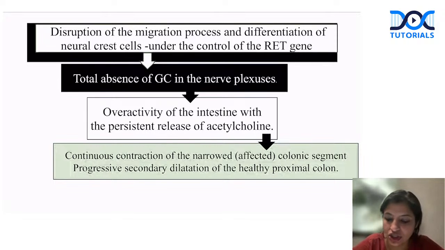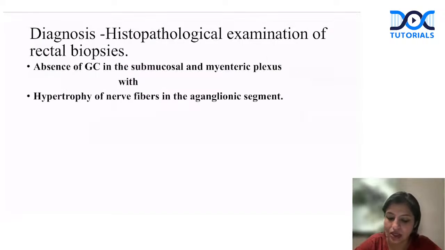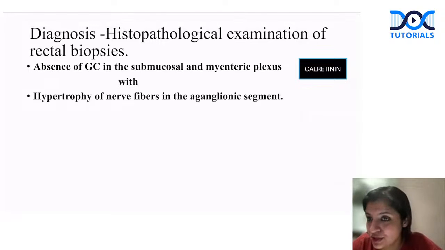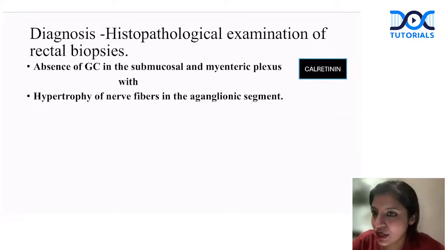That's the pathophysiology. So how do you document it? You have to document either the absence of the ganglion cells, or the overactivity of the nerve cells, which is by acetylcholine. These are the two things for the diagnosis. Simple as that. So diagnosis is by histopathological examination of the rectal biopsy. Either you document absence of the ganglion cells in the submucosal and myenteric plexus. For that, we use an immunohistochemistry stain, that is calretinin. Remember, this calretinin is also used in mesotheliomas of the lung. It identifies the ganglion cells, and apart from that, it also identifies the interstitial small nerve fibers.